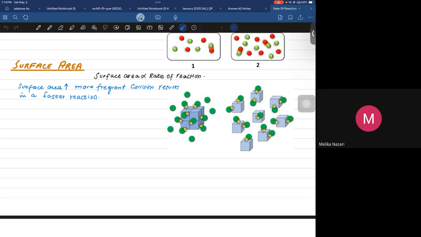And if you are going to dissolve ground sugar, powdered sugar, in water, the size of the particle is very small. So it dissolves really fast. Exactly. When the size is very small, it would take less time, or I can say the rate of reaction would be increasing. Simple. So that's the thing that I was discussing in that past paper.